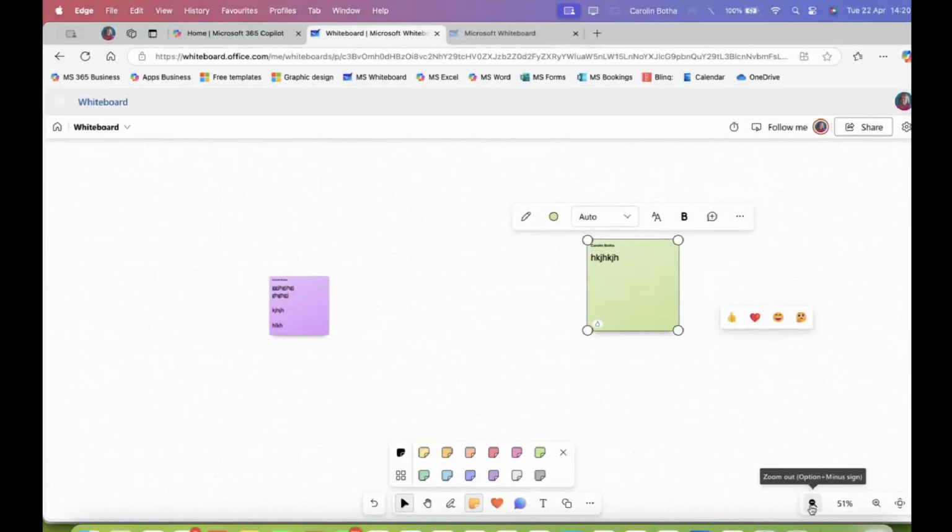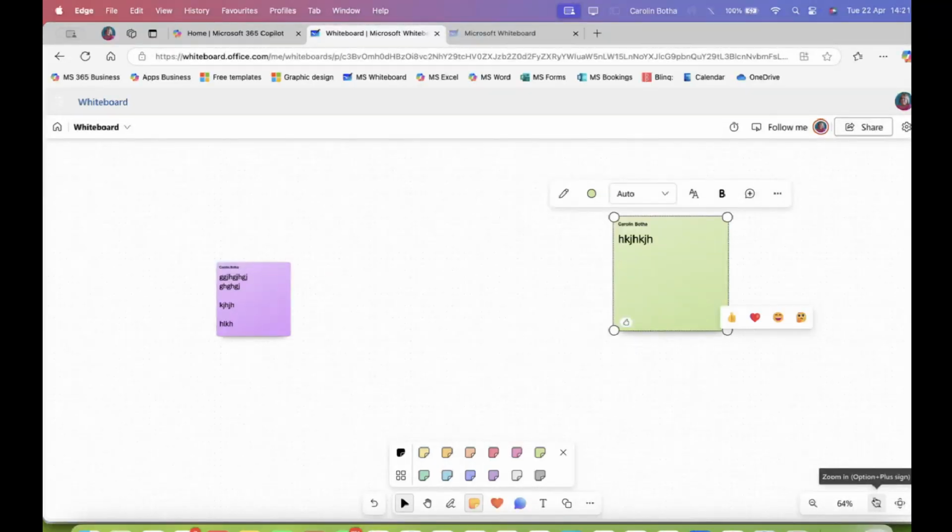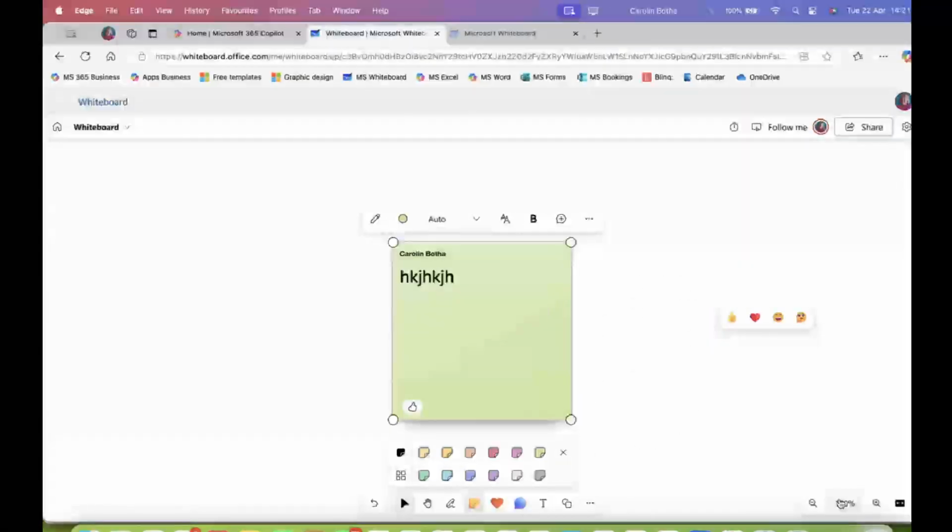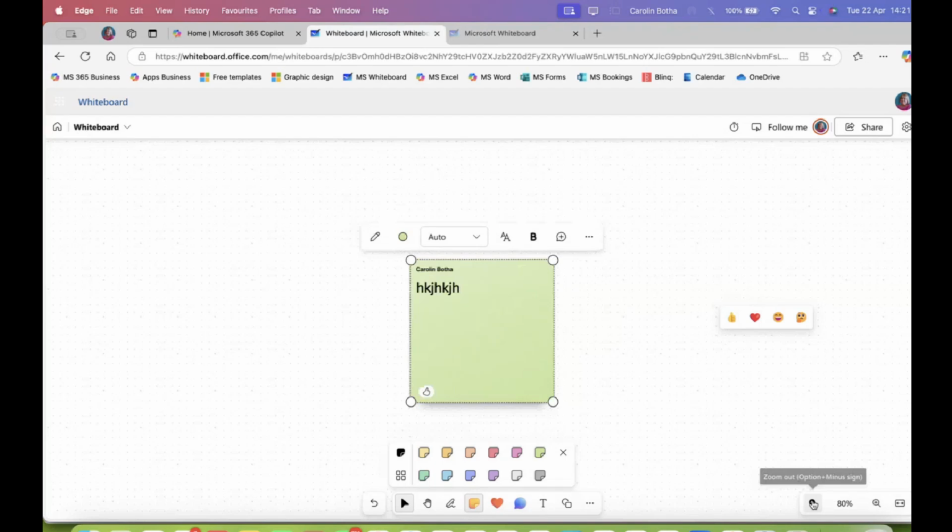So if you really want to see everybody's contributions in a smaller version, or your own, guys, you can definitely also work on this totally on your own. You don't have to share it, but it's a lovely collaboration tool. So you can zoom in and out as you please. You can also have a full screen, or you can have it all centered. So that is a centered object there.